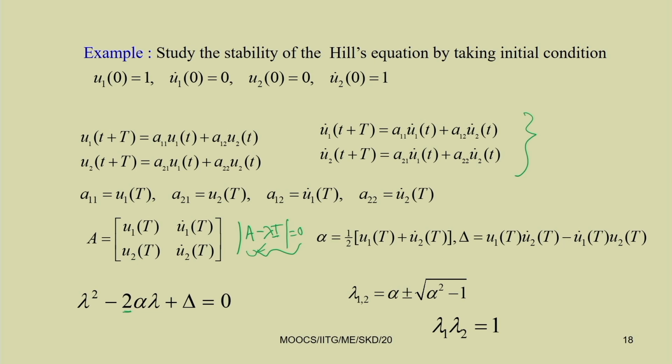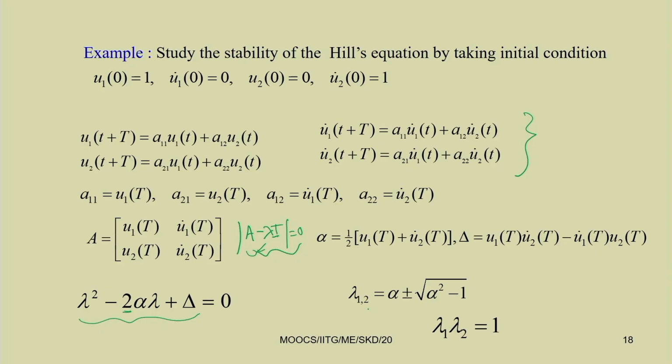After getting this alpha and delta, you can write down these things. So, from this lambda square equation you can find the roots. So, the roots are lambda 1 2 equal to, you can use this formula, minus b plus minus root over b square minus 4 a c by 2 a, and you can find lambda 1 2 equal to alpha plus minus root over alpha square minus 1. So, from this you can note lambda 1 and lambda 2.